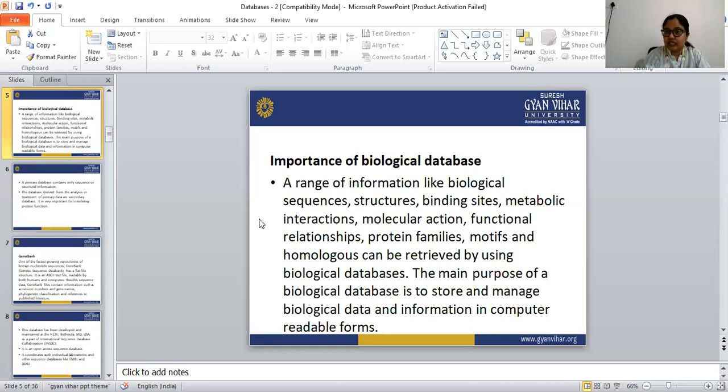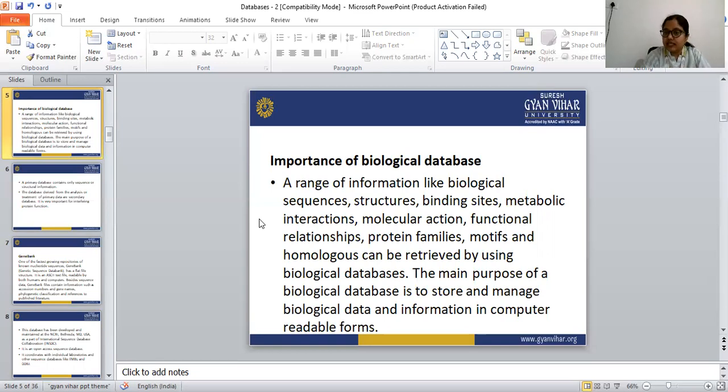With the help of this database we can store all the information about the biological data, and we can manage all the biological data through these databases. All the information in the databases should be in readable form. We can save the databases in the computer, and that is a very compulsory thing: they must be in readable form.